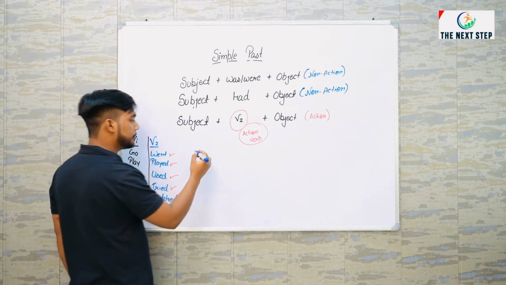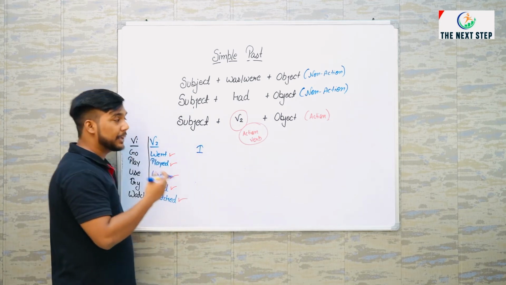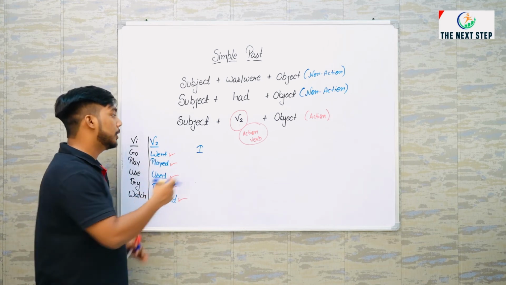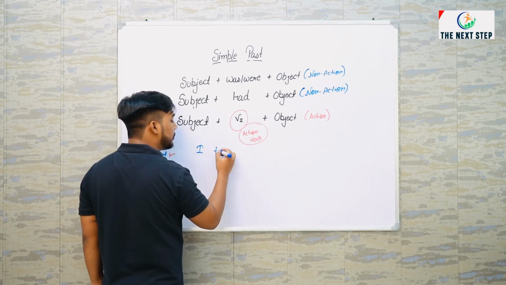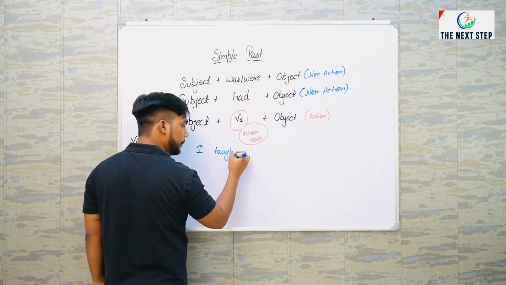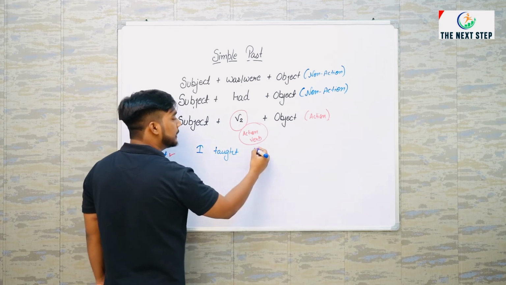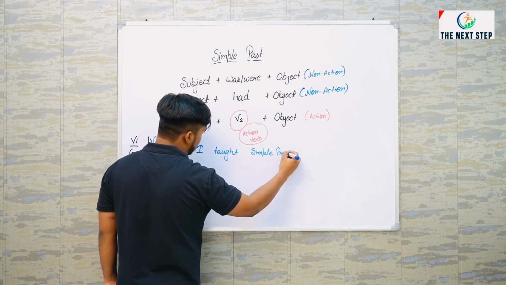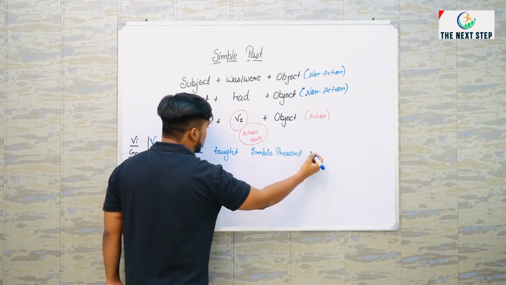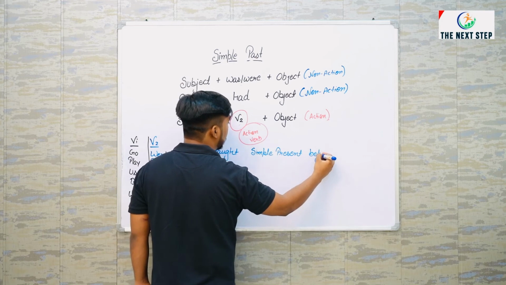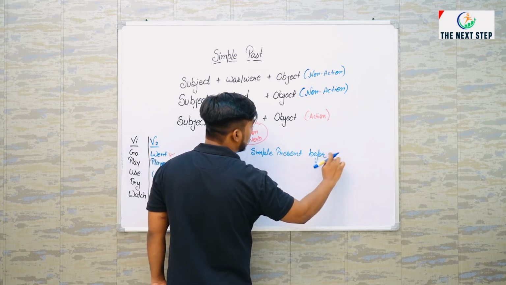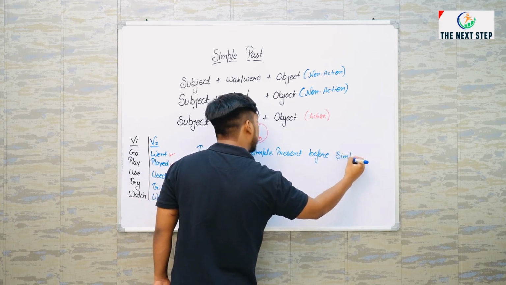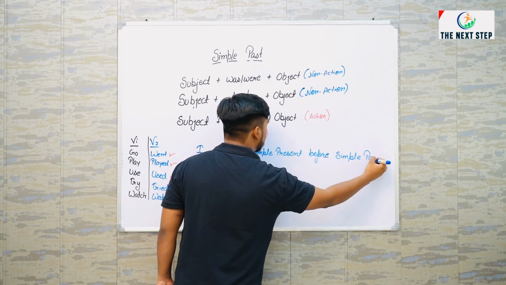For example, I is a subject. What I did few minutes before. I teach, second form is taught. I taught simple present before simple past.